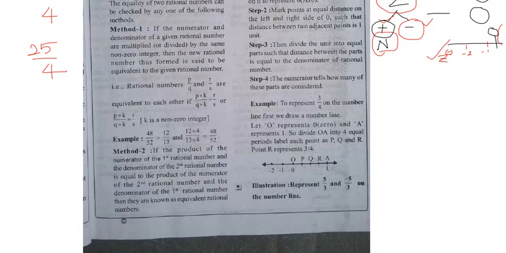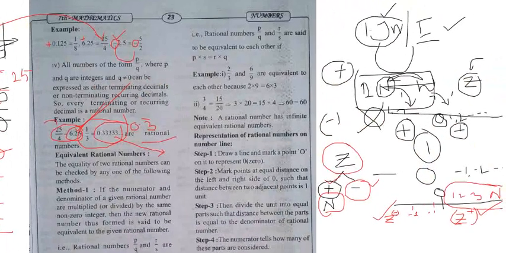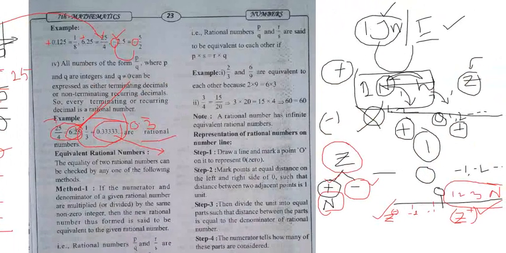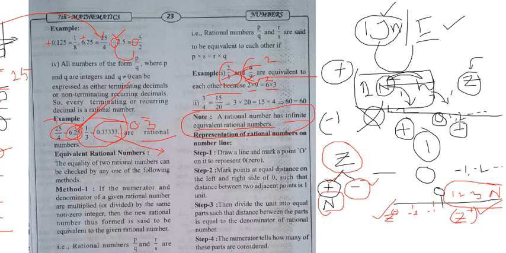Right? So everybody knows that. I hope everyone knows that rational numbers have infinite equivalent rational numbers. Yes or no? See that in this note. This is one of the important points. Rational numbers have infinite equivalent rational numbers. Now, for example, here is one question. 2 by 3 and 6 by 9 are equivalent to each other because 2 into 9 and 6 into 3 are the same if you do the cross multiplication. Otherwise, if you write the equivalent form, 6 by 9 is equal to 3 2s are, 3 3s are. Both are the same or not? Yes. These are called equivalent ratios.